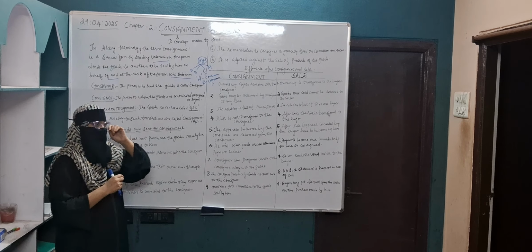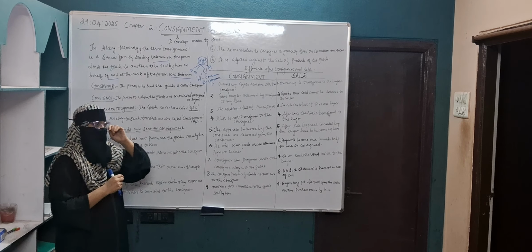Now, a person who is sending the goods on consignment basis is known as consignor. The person to whom the goods are sent is known as consignee. See here, for example, I am A and I am sending the goods, so I am the consignor. On my behalf, somebody is receiving the goods. That person is known as consignee, for example, B. So A has sent goods to B. A is the consignor, B is the consignee. Clear? So consignment business will be done between two persons, mainly consignor and consignee.